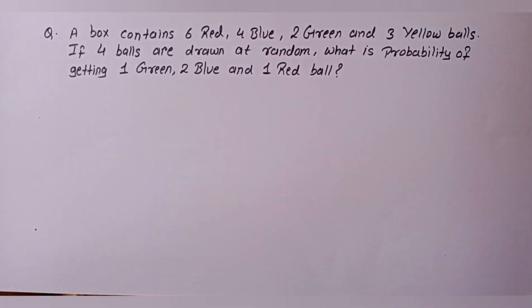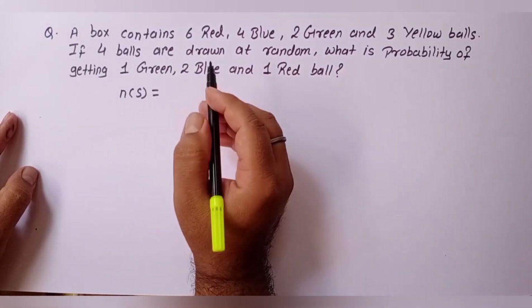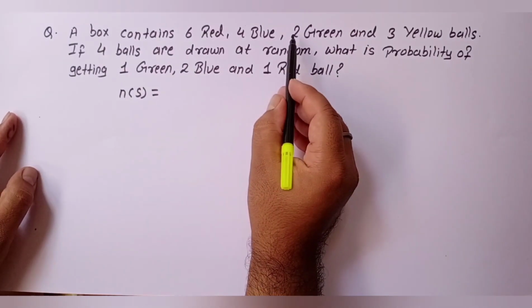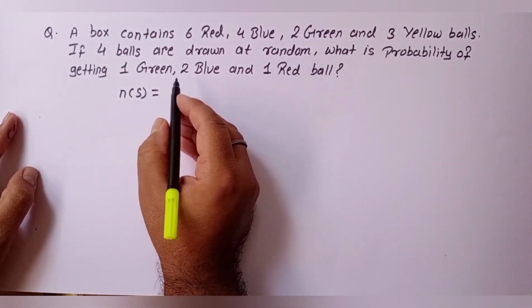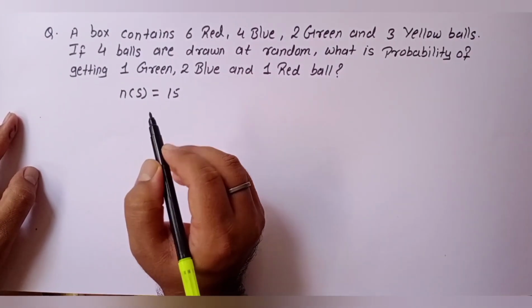Let's solve the next question. A question says a box contains 6 red, 4 blue, 2 green and 3 yellow balls. If 4 balls are drawn at random, what is the probability of getting 1 green, 2 blue and 1 red ball? So let's first find the sample space. To find the sample space, count the total number of balls. 6 plus 4 is 10, 10 plus 2 is 12, 12 plus 3 is 15. So out of 15 balls, 4 balls are drawn at random.